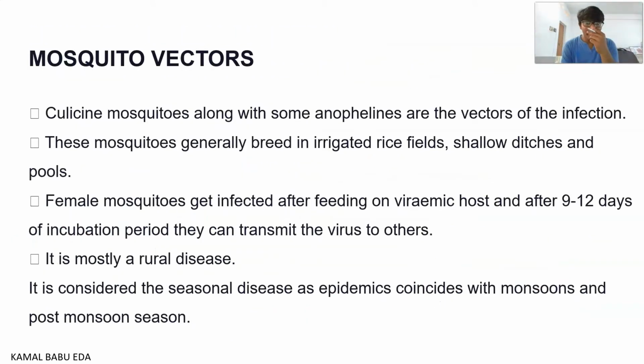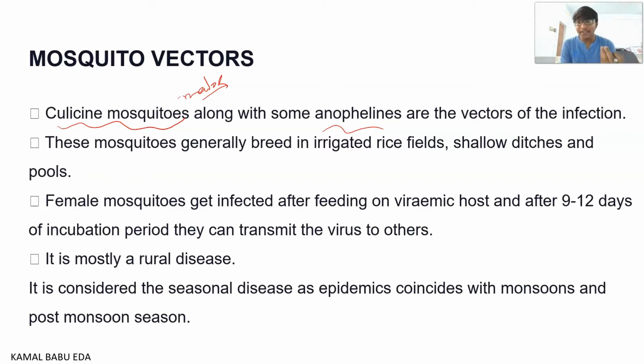Coming to the mosquito vectors, mainly two types are involved. Culicine mosquitoes are the major ones, and the others involved are Anopheles mosquitoes. These act as vectors crucially involved in the transmission of the disease from animal to human being and human being to animal.